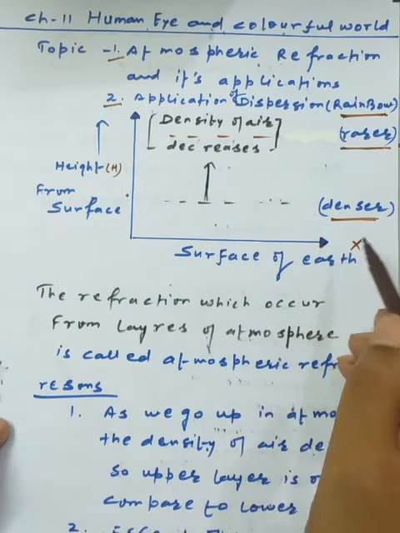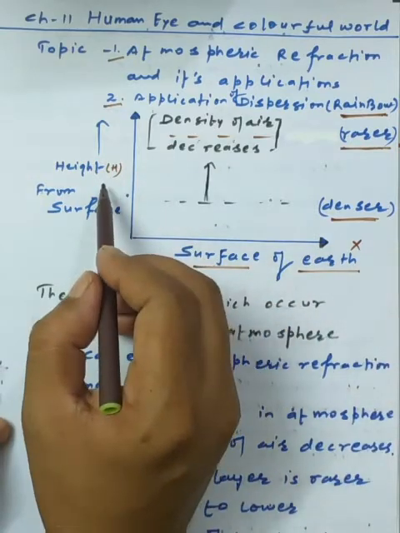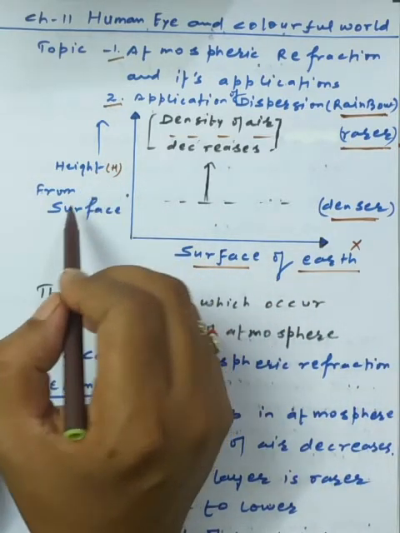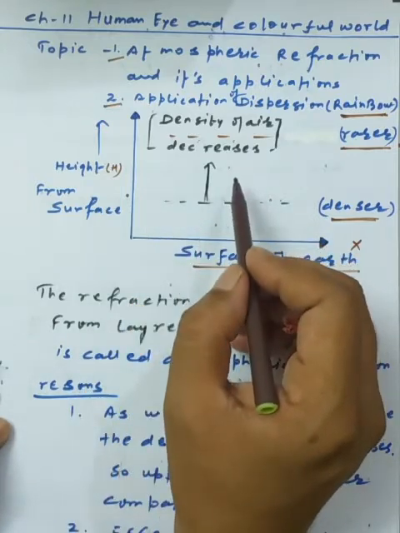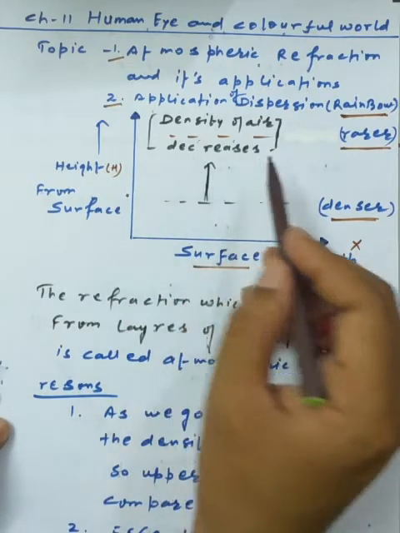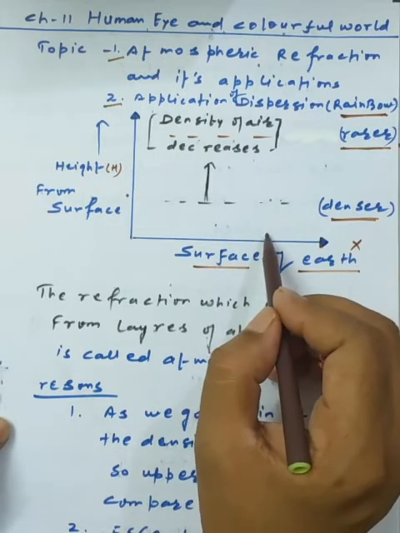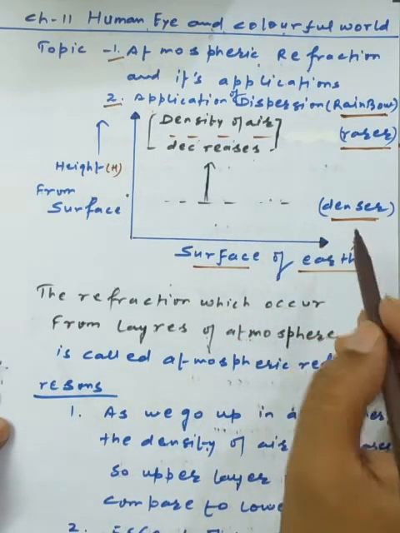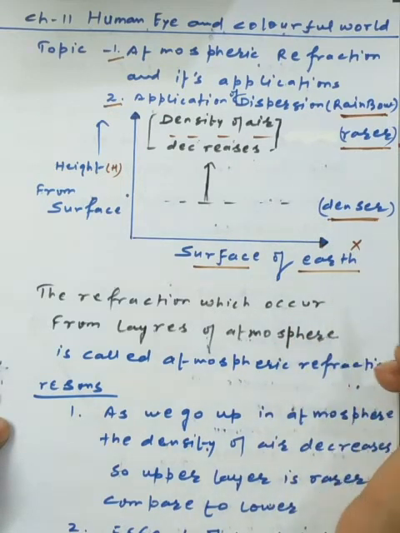Along the x-axis I have imagined the surface of the earth, and along the y-axis the height from the surface. So as we go up in the atmosphere, the density of the air decreases. In the lower part of the atmosphere, the denser medium is there due to the presence of the heavier gases.